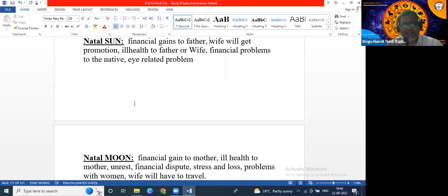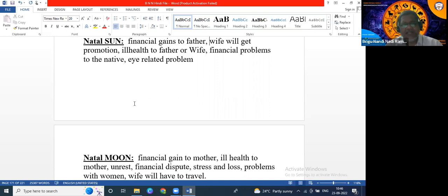Suppose let us take once again Mercury. Suppose Jupiter is aspecting Mercury, Saturn is aspecting Mercury, the native will get good education, profits in business, good land related benefits, and support from friends. So that year this happened. And suppose Rahu is aspecting Mercury, so Rahu is ill health.